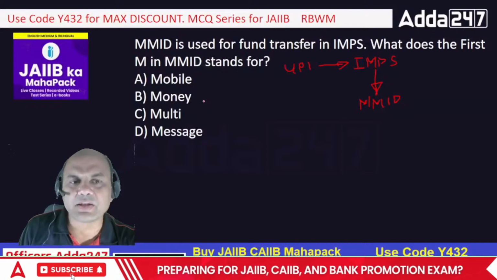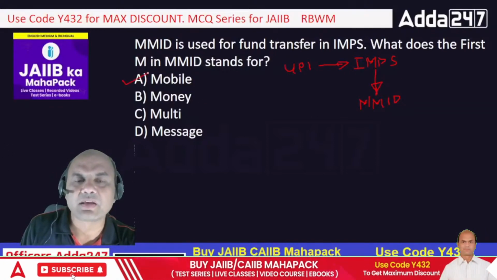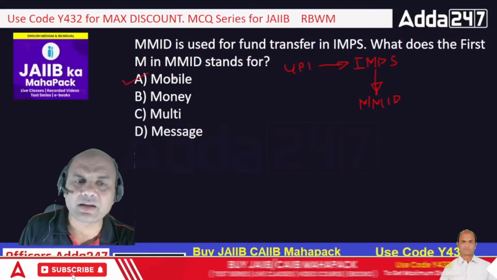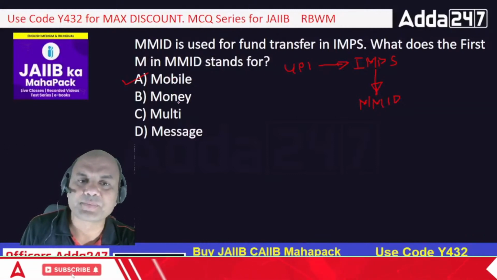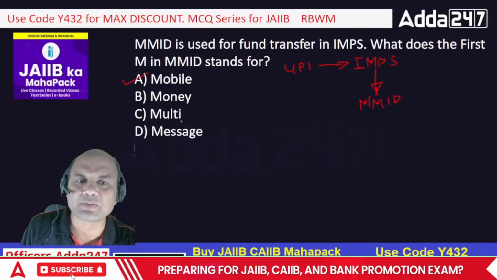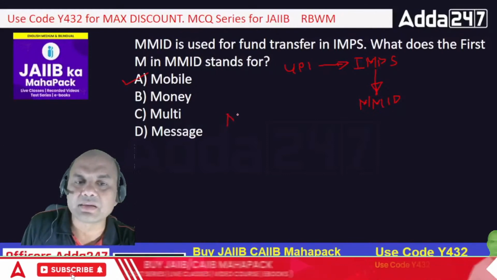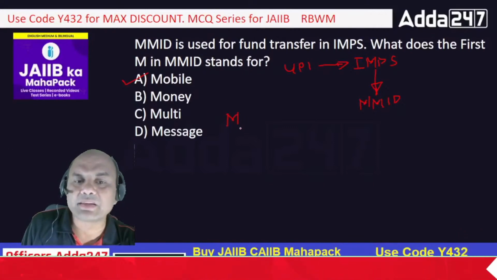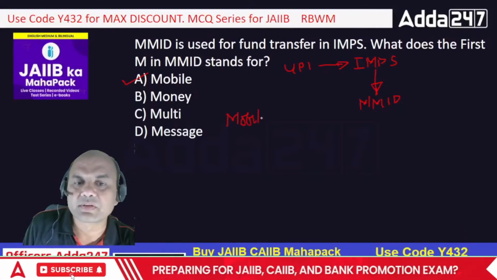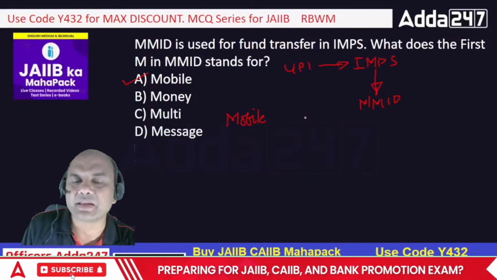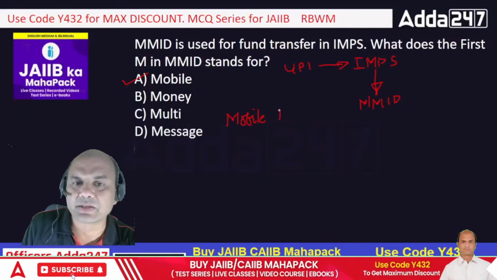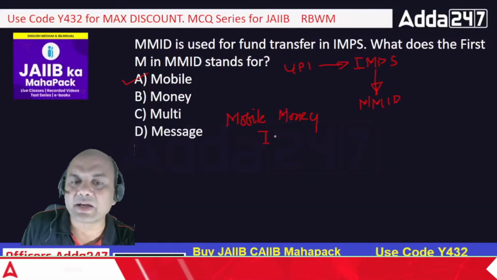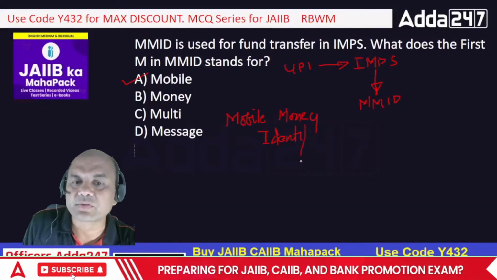Many of you are giving this answer. Is that the correct answer, or is it money? Okay, I'll give you the full form, you'll immediately know it then. Mobile. MM. Mobile, then money and ID. ID means identification. So this is the full form.